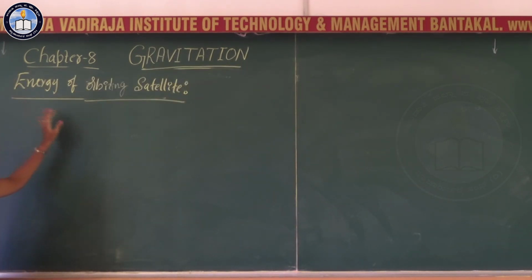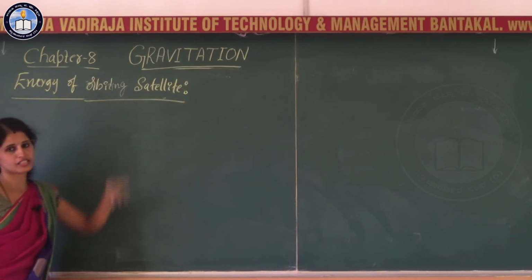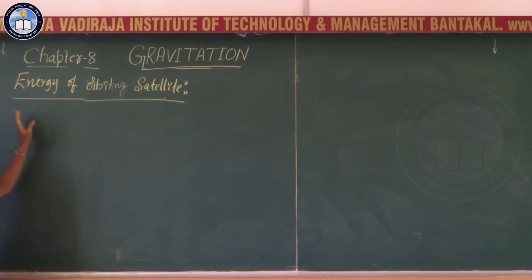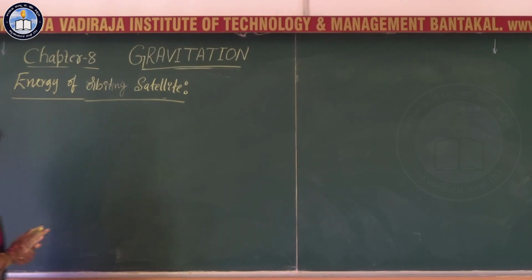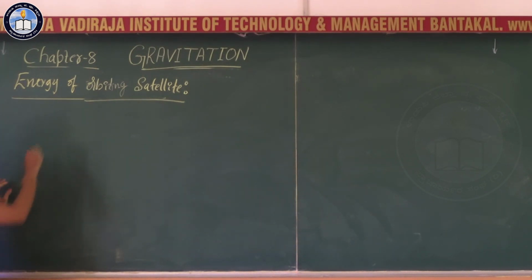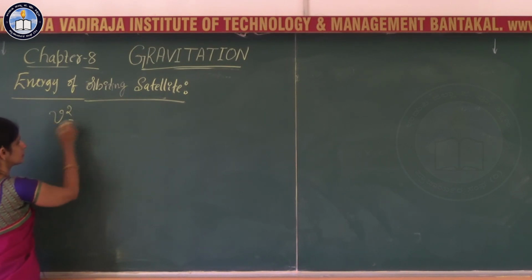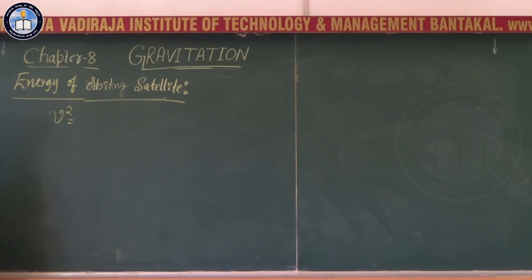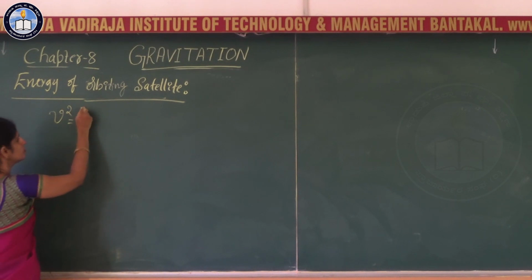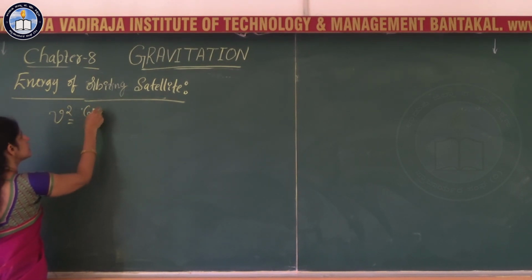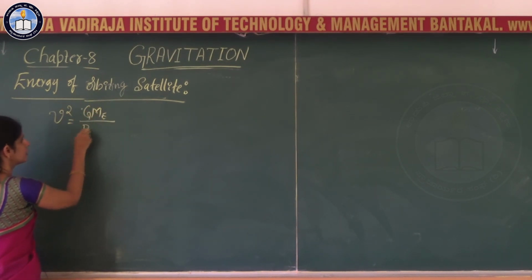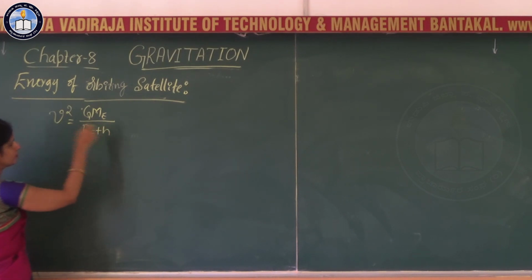Students, let us learn the energy of the orbiting satellite. Let us get the expression for the energy of an orbiting satellite. We have the velocity of the satellite; the square of the velocity we found in the previous expression, that is v square is equal to G M_e divided by R_E plus h.